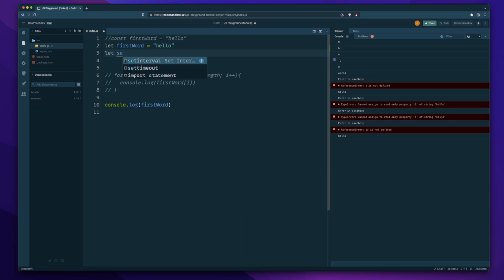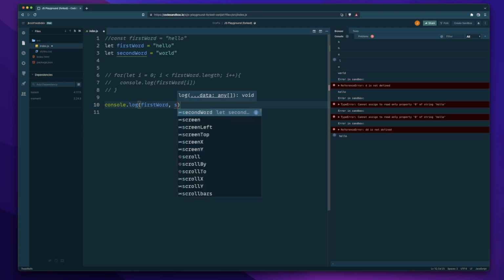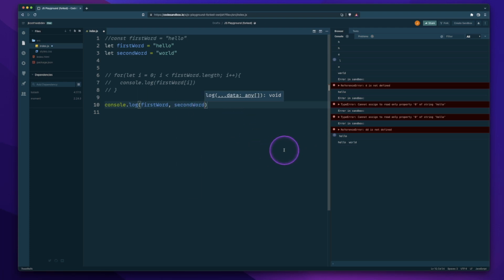For this, let's do a second variable called secondWord, and that is going to equal, we'll just use the classic, world, okay? Now, if you want to pass more than one thing into a console log, add a comma, and we can do secondWord. And what we're going to get is that plus a space, and we get hello world.